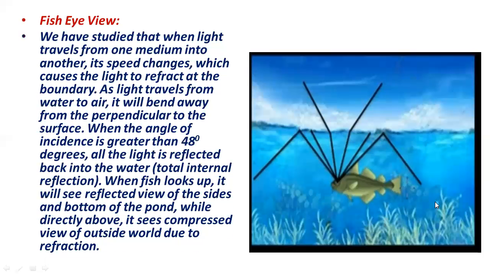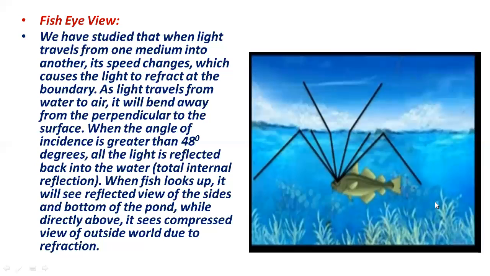We have studied that when light travels from one medium into another, its speed changes, which causes the light to refract at the boundary. As light travels from water to air, it bends away from the normal, and the normal is the line perpendicular to the surface. When the angle of incidence is greater than 48 degrees, all of the light is reflected back into the water, which is called total internal reflection.